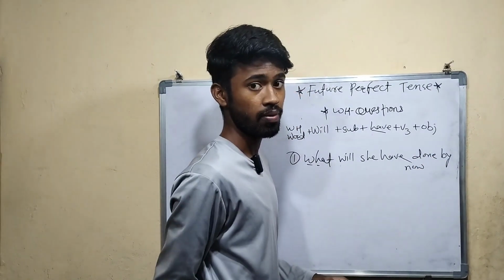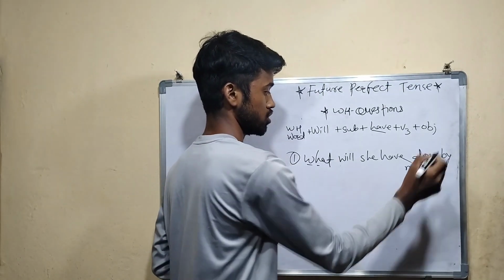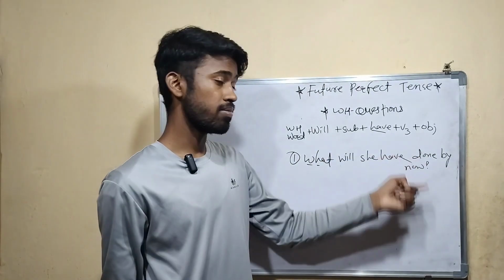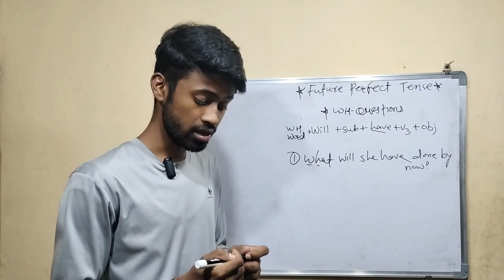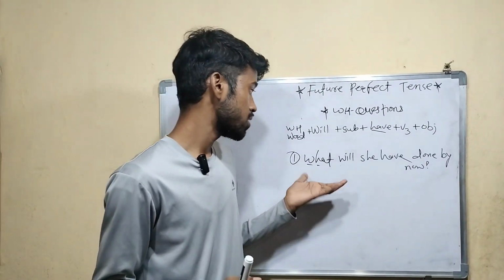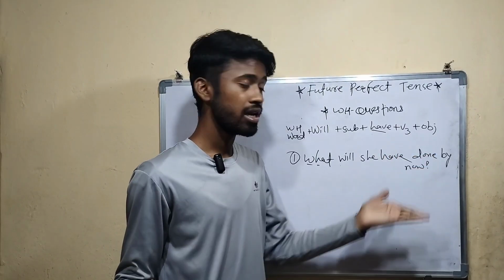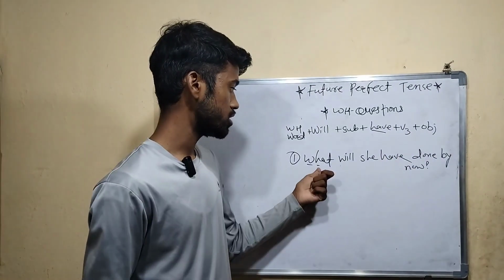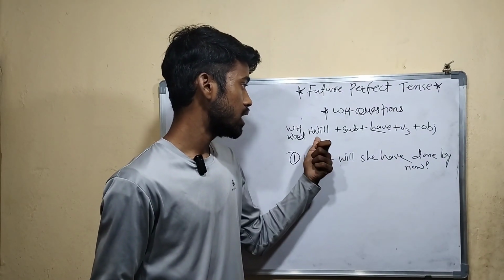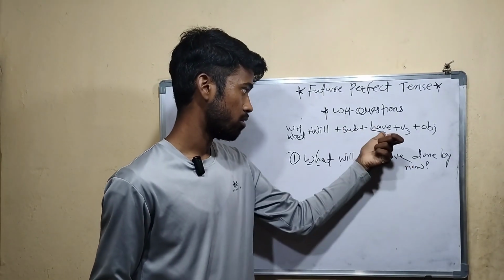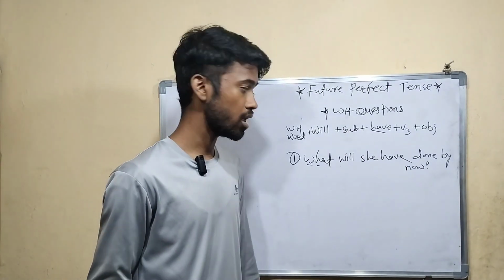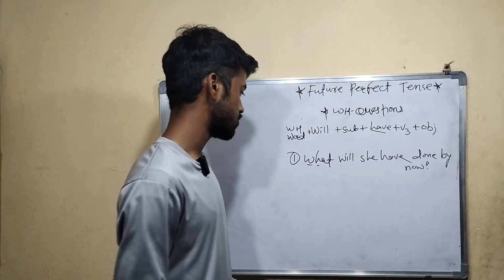Done is the third form of do. This is the question: What will she have done by now? So we are asking about another person. First the WH word followed by will, after that the subject, next have, here the third form of verb, and after that the object. Okay, this is one example.